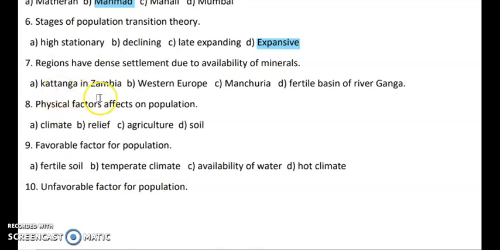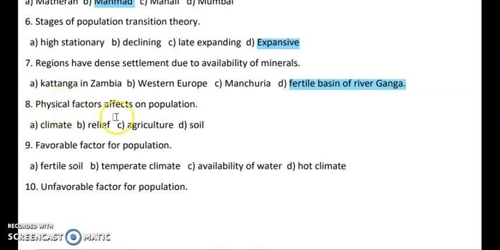Next question, regions have dense settlement due to the availability of minerals. So you have four options here. So the right answer is fertile basin of river Ganga. So basically all these regions like Katanga in Zambia, West Europe, Manchuria, these are all the places where the availability of minerals is very high. But in the case of river Ganga, it is not like that. So it is an incorrect factor.